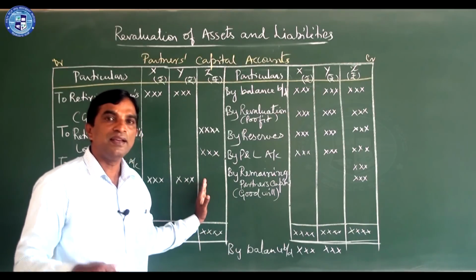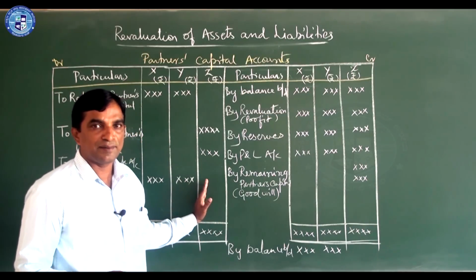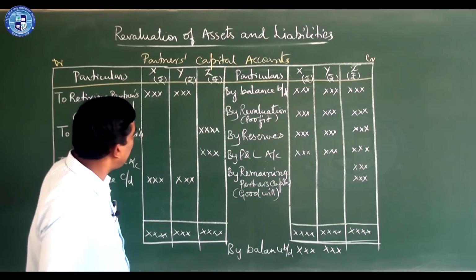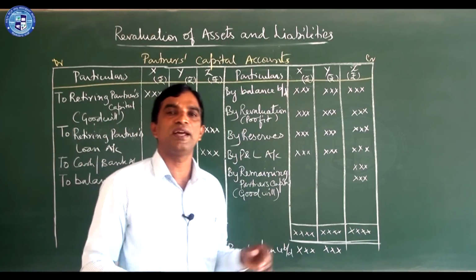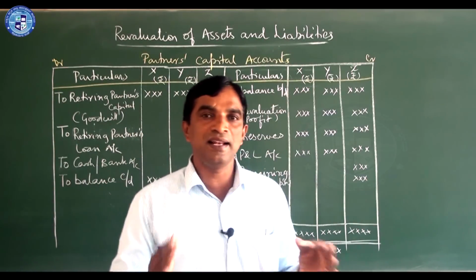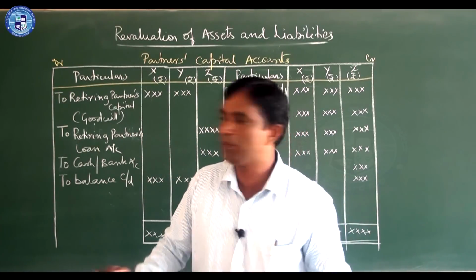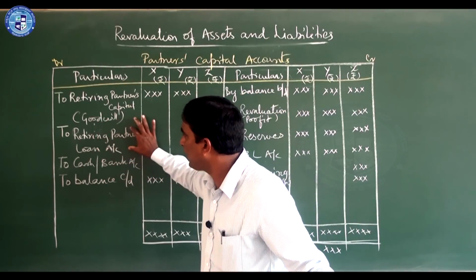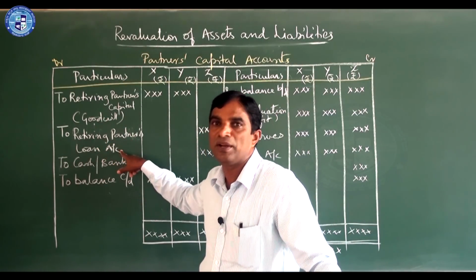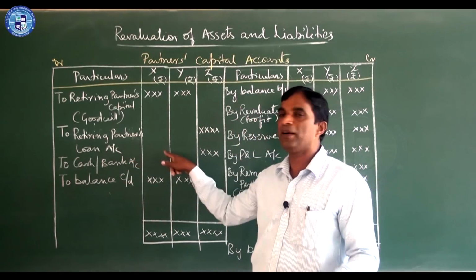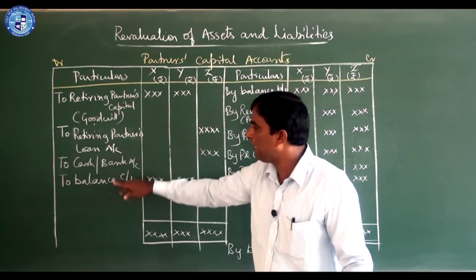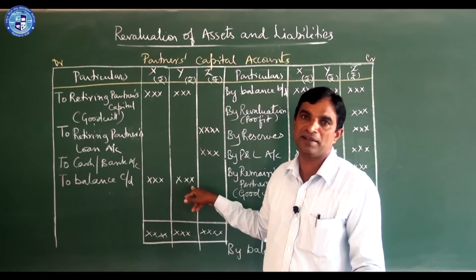Here the retiring partner's account will not appear. It will not be there as a partner, but there is a possibility of it being there as a loan account. This loan account will be in the balance sheet till we settle the loan. That you should remember. So don't forget to write the retiring partner's loan account in the balance sheet. In the new balance sheet you should write the retiring partner's loan account after writing the capitals of the remaining partners.